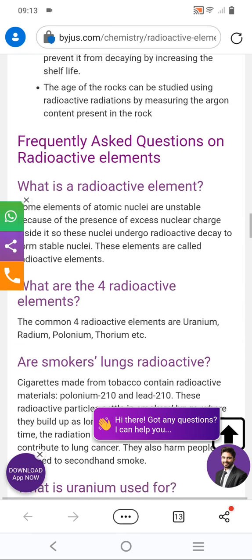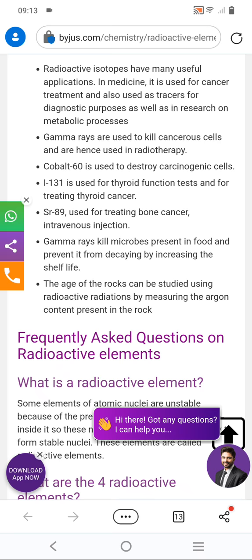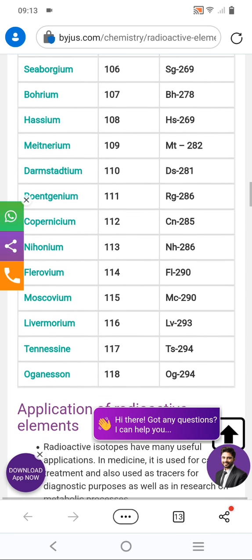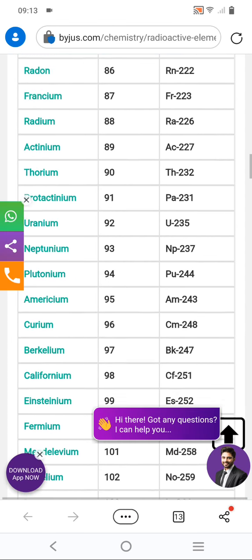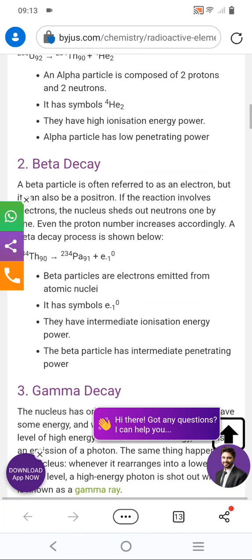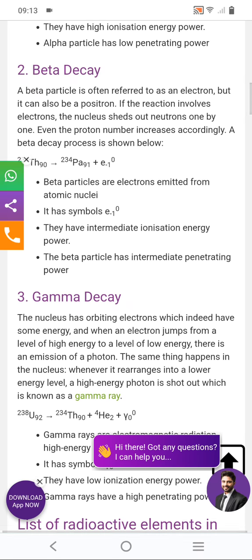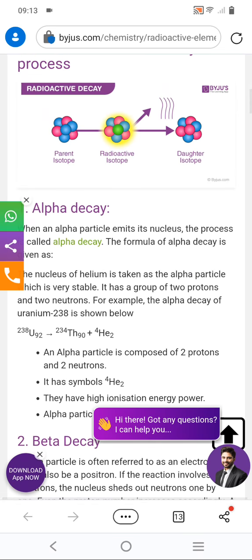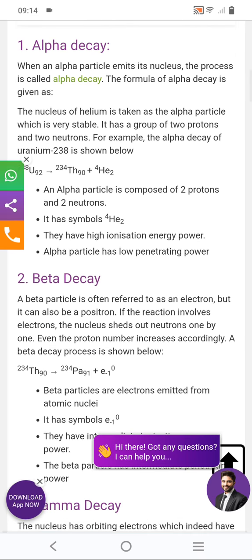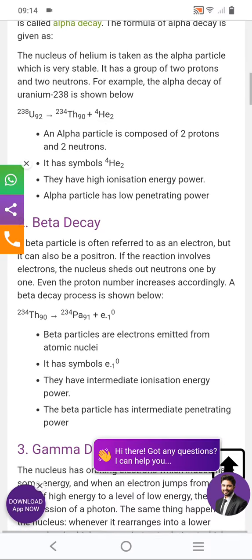So these are the things that you have to know. When the sun goes down, what happens? When the entire sun goes down, what is remaining? What is the thing which comes out? These are the basic concepts you have to remember as far as space technology is concerned, or any kind of gamma ray decay, beta decay and alpha decay. So they are classified into three types: alpha decay, beta decay, and gamma decay. So these are the things.